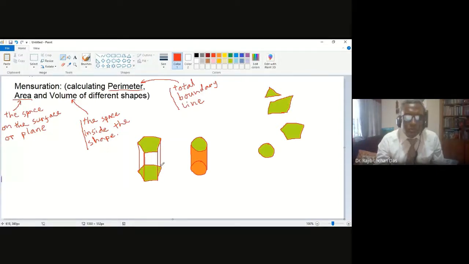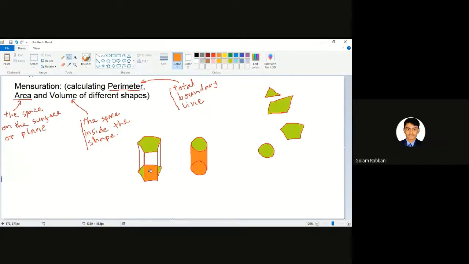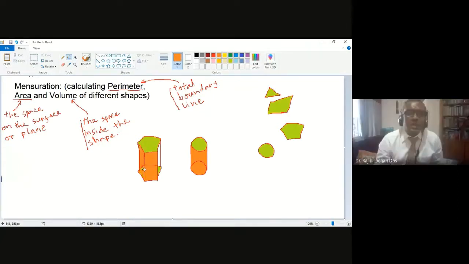Is it possible, a 3D shape? A 3D shape is possible like that? Do you understand? Yes, sir. Then the yellow space inside that shape is the volume, orange color.